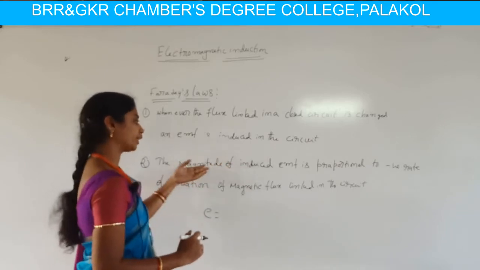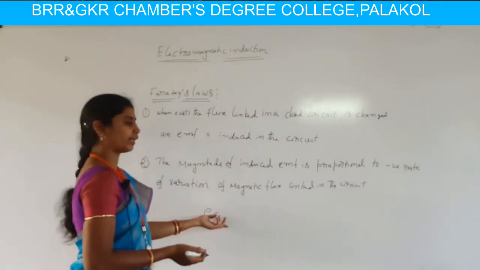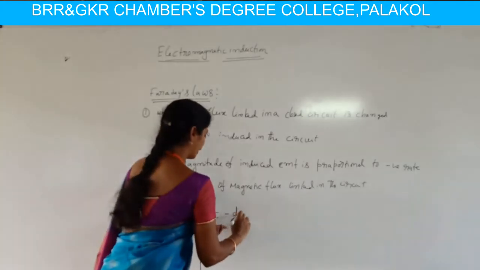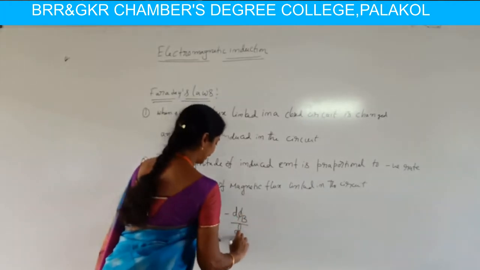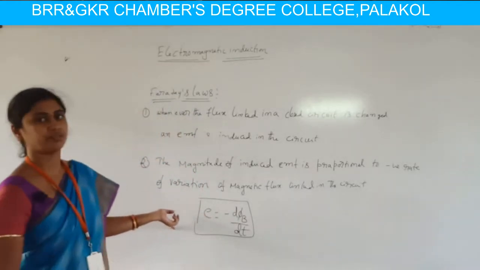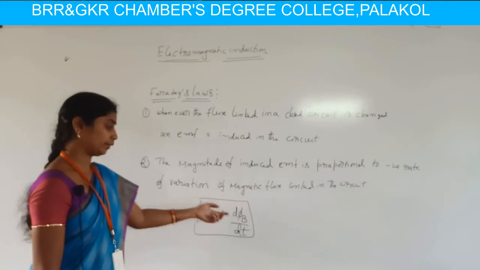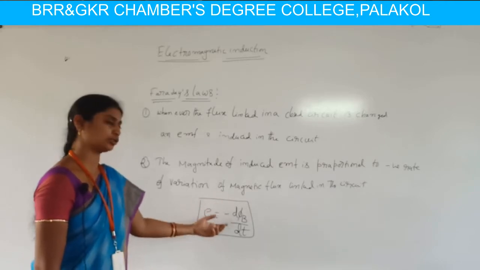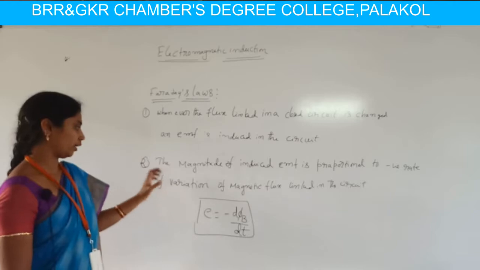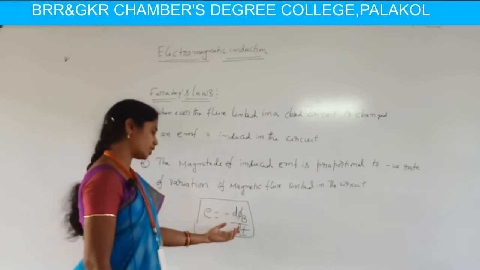Here, the magnitude of induced EMF is proportional to the variation of magnetic flux with respect to time, that is, minus d phi B by dt. If the flux change in the circuit with respect to time increases, the EMF induced increases; if it decreases, the induced EMF decreases. So E equals minus d phi B by dt.